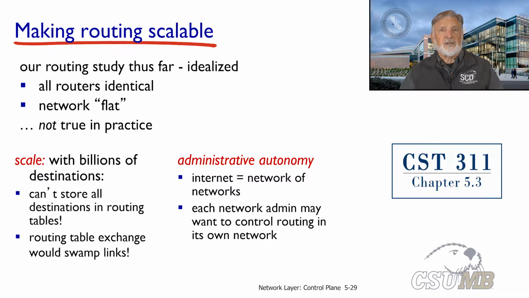So far, we have studied a theoretical and simple world where all routers are the same, and the Internet is one giant flat network. However, this idealized Internet does not exist. First, this flat network does not scale. Routers can't possibly store all the Internet destinations in routing tables. There are just too many destinations, and the exchange of gigantic routing tables would cause a massive denial of service. Second, for functional and political reasons, countries, ISPs, and other organizations want to control routing in their own domains.